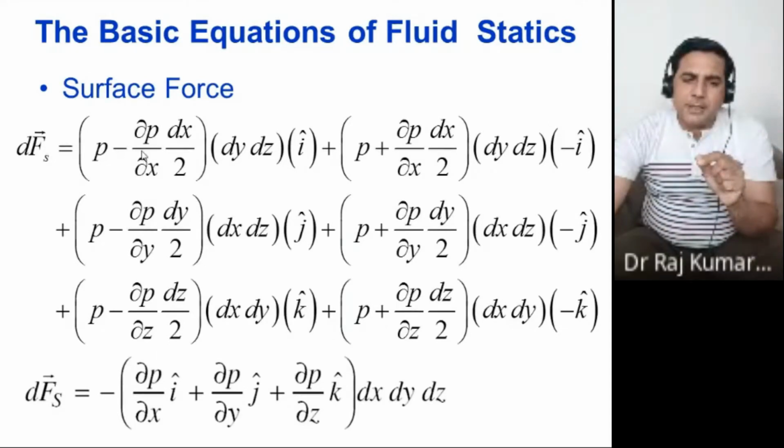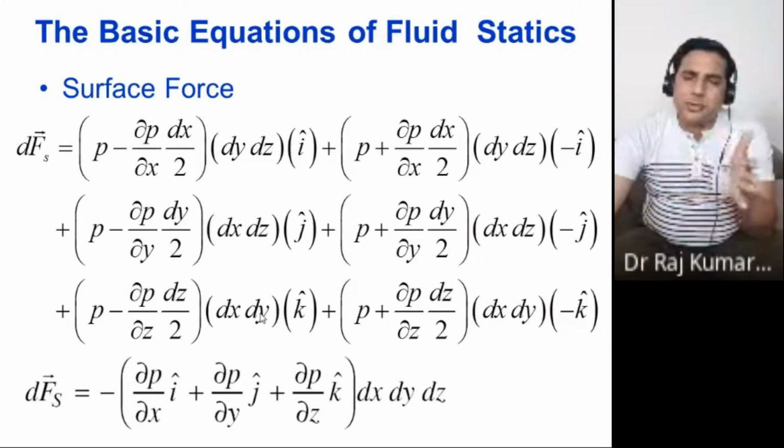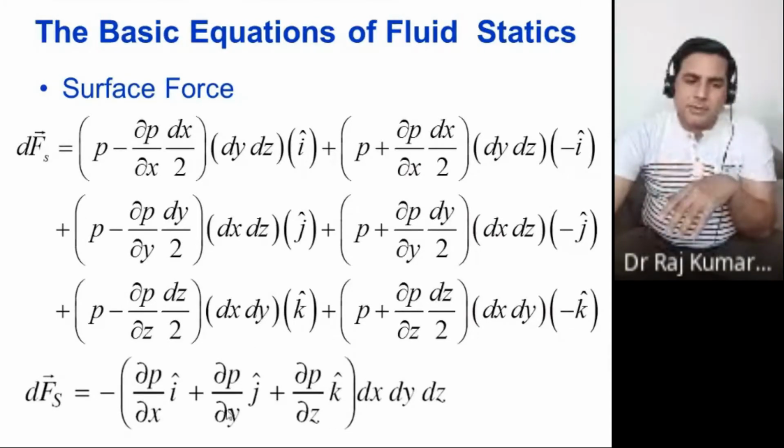So you will get del P upon del X into how much? dx only, because dx by 2 and dx by 2 will now become full dx. And that dx has been taken as common here, because each term would have dx, dy, dz. Here also you have dy, dx, dz. In this term also you have dz, dx, dy. So this common dx, dy, dz is common in all terms, therefore that has been taken as common here.